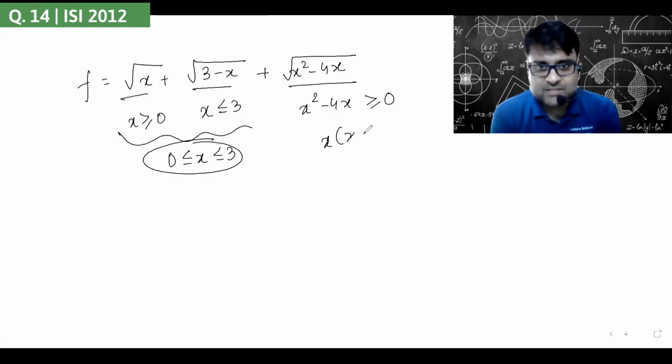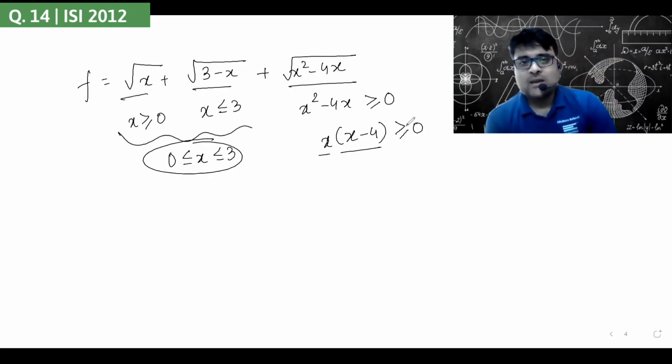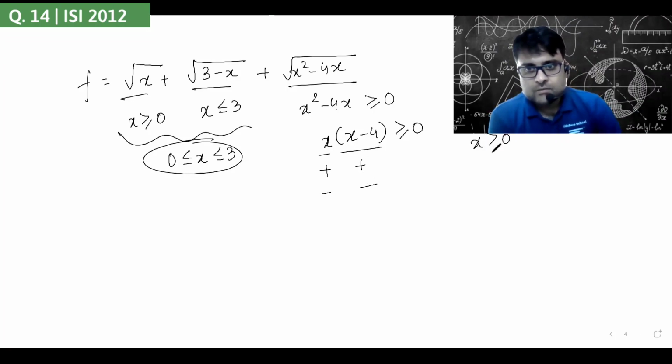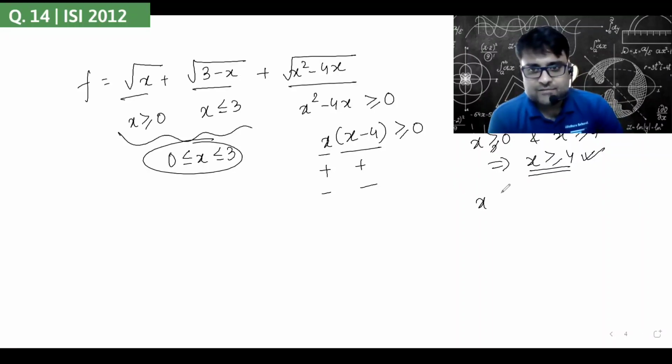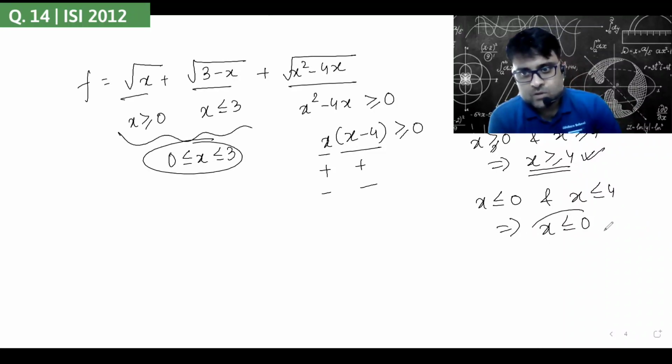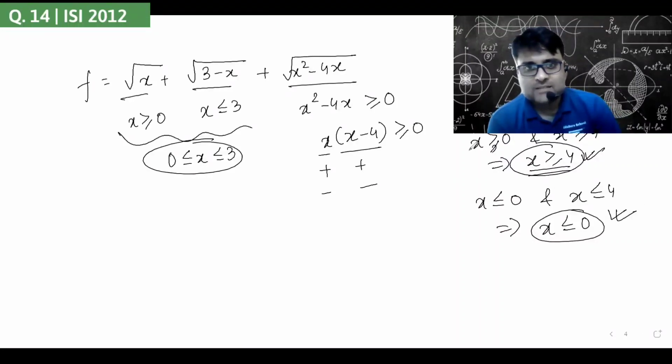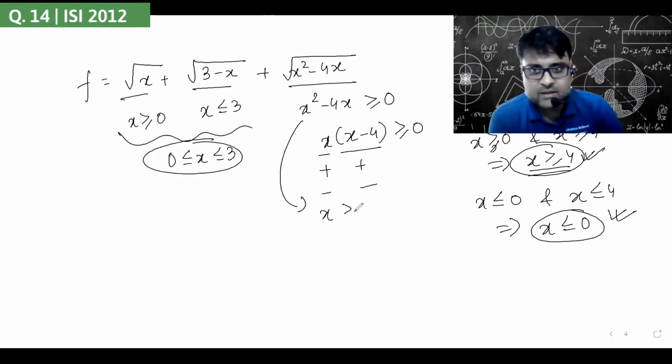This third part basically means x into x minus 4 greater than equal to 0. Now, this into this has to be greater than equal to 0 will mean that either both are positive or both are negative. When are both positive? x greater than equal to 0 and x minus 4 greater than equal to 0 will mean x has to be greater than equal to 4. When are both negative? Combine. So x less than equal to 0 or x greater than equal to 4.